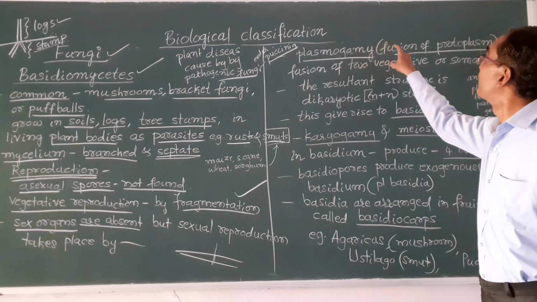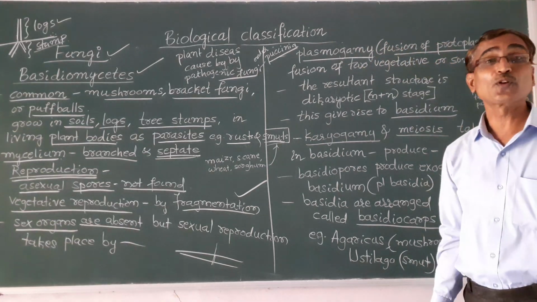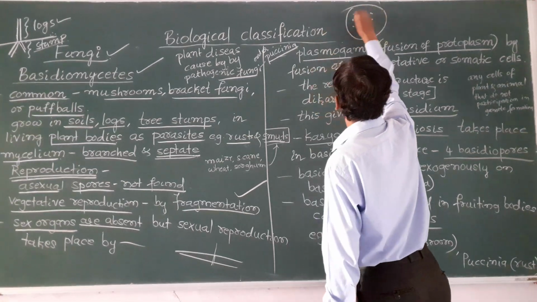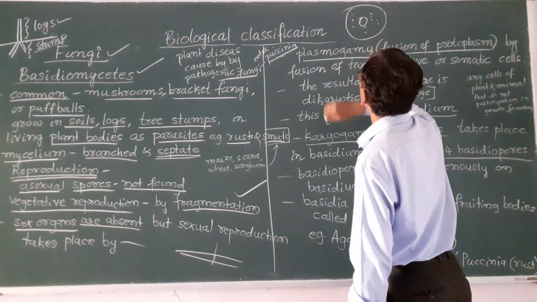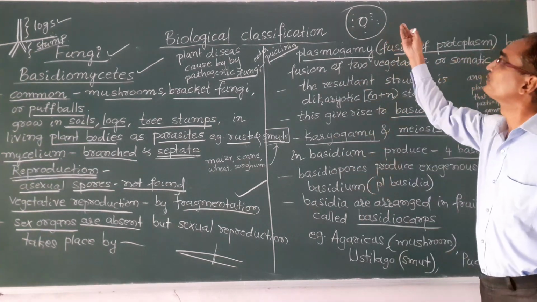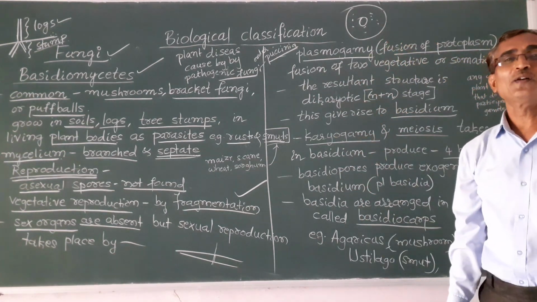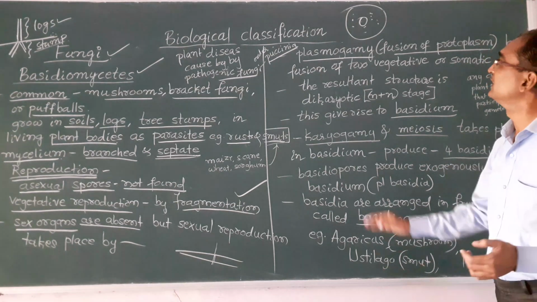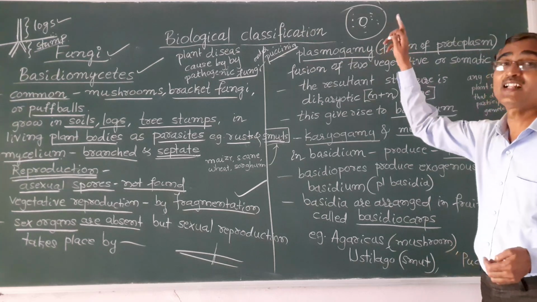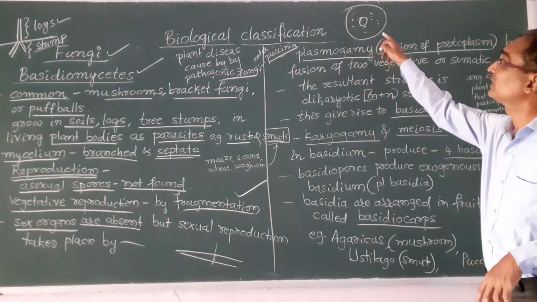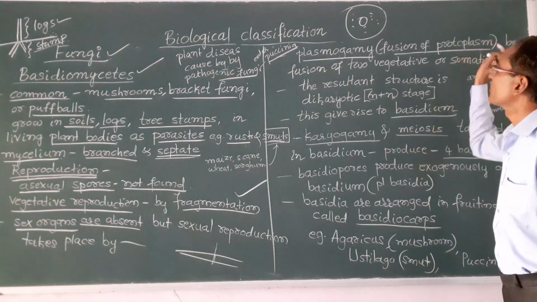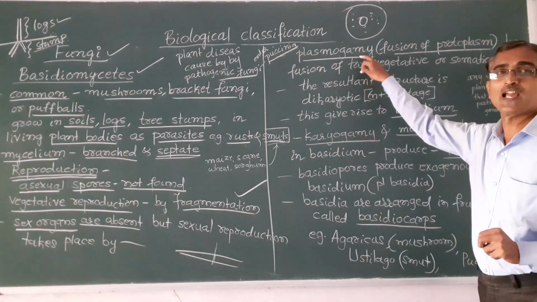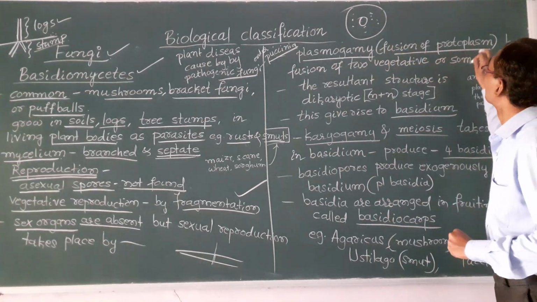Plasmogamy ಅಂತಂದ್ರೇನು? Fusion of protoplasm. Protoplasm ಅಂದ್ರೇನು? You see, we have a cell, and in the cell we have a cytoplasm and a nucleus. So this protoplasm is the material which includes all the living organelles and the nucleus in the cell, that is known as protoplasm. So sexual reproduction takes place by plasmogamy, that is fusion of protoplasm.